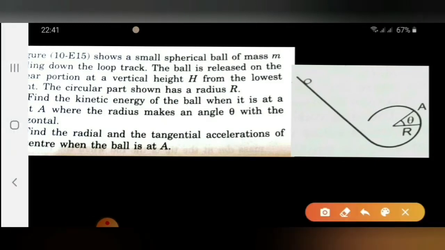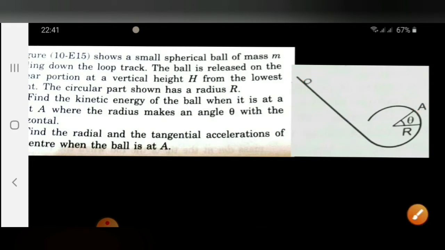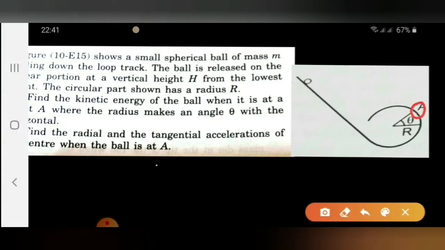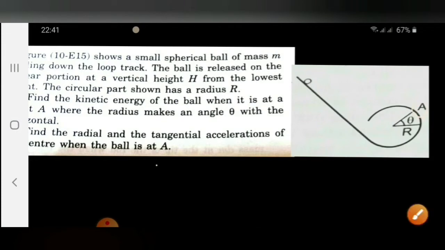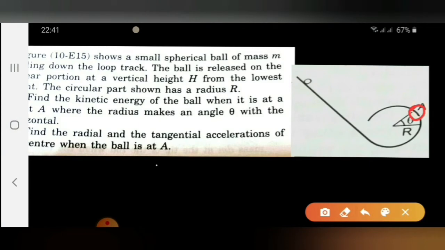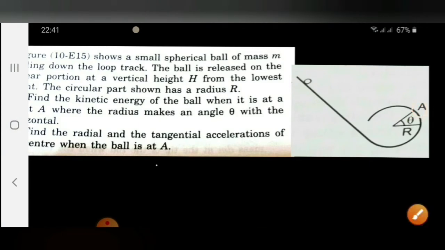So here the body has been released from height h, and it moves like this and then moves along a circular path. Here the point A is there. The question says: find the kinetic energy of the ball when it is at the point A, where the radius makes an angle theta with the horizontal. Here we need to calculate its kinetic energy. And the second question: find the radial and tangential acceleration of the center of the ball when the ball is at A. When the ball has reached point A, we have to calculate its radial acceleration and tangential acceleration.